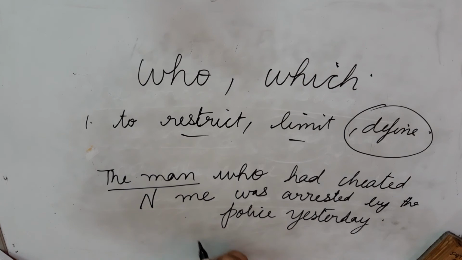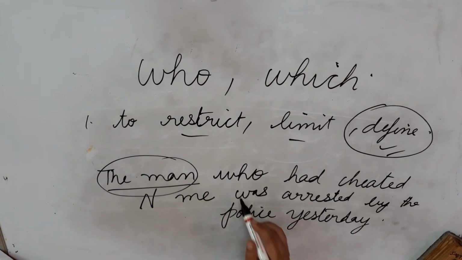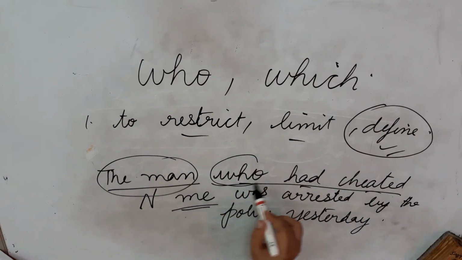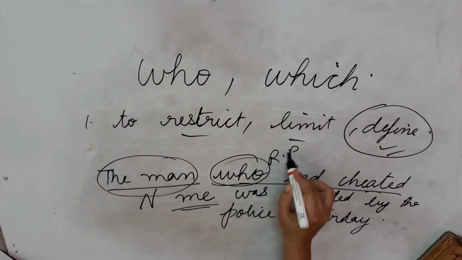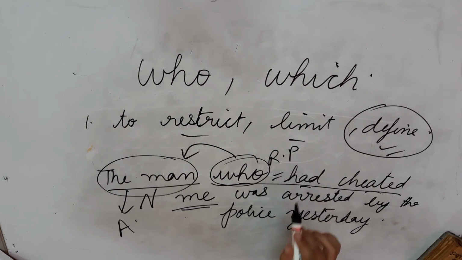Now about this man, what has been defined? Who had cheated me. So this is something given about this man, and here it begins with this relative pronoun pointing towards this noun. So this noun is actually an antecedent. So here we can use who, and we know who is used for persons.